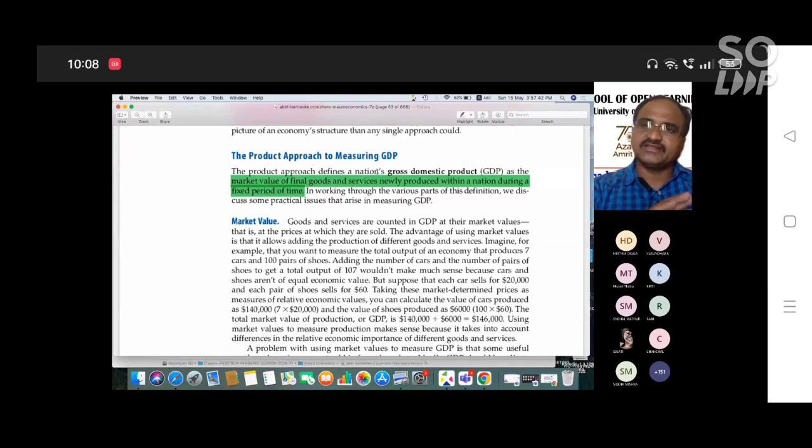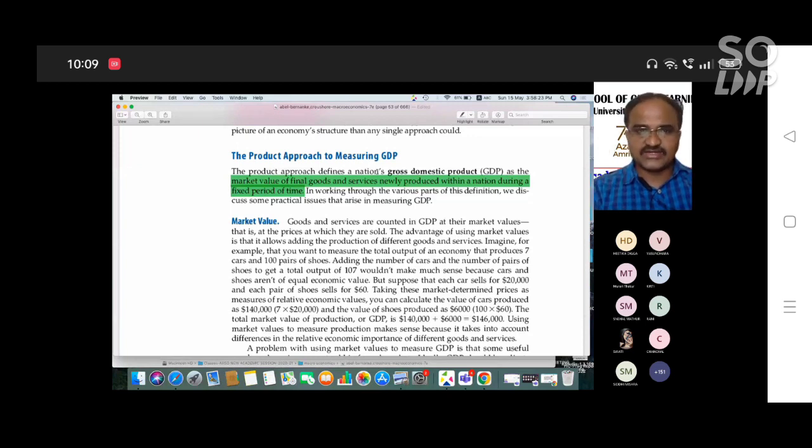It is common in each and every product and each and every measure and concept. But here, according to the product method, we calculate this GDP as newly produced within a nation during a fixed period of time. Newly produced means the final value, not the intermediate value. And a fixed period of time means an economic year. The national economic year runs from 1st April to 31st March. That production which we have calculated and measured as the national product is according to the product approach. Product approach means we calculate only the production of goods and services in the economy.